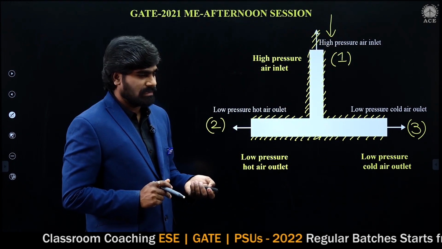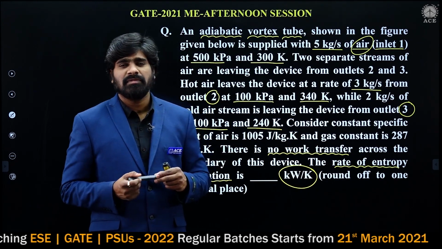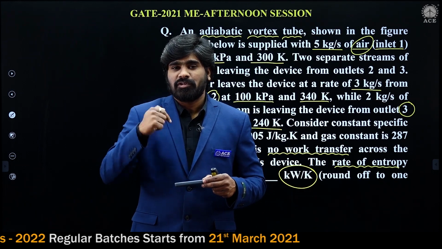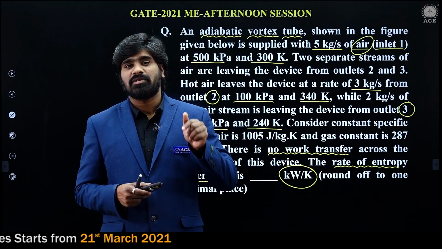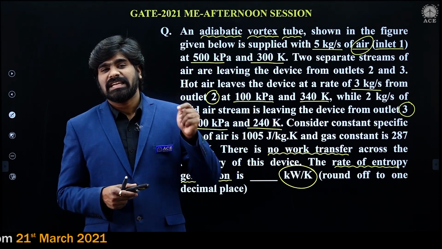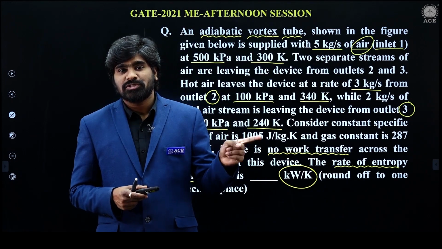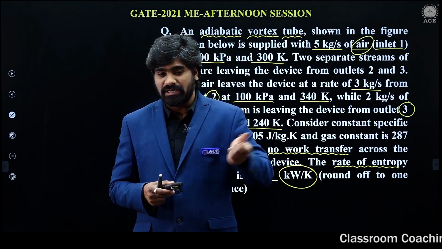The given device is an adiabatic device, and it is asking for entropy generation. You tell me, entropy generation exists in which type of process? We have studied everything in detail in the entropy chapter. Entropy generation exists in irreversible processes. In a reversible process, there is no entropy generation. In an irreversible process, there is entropy generation.